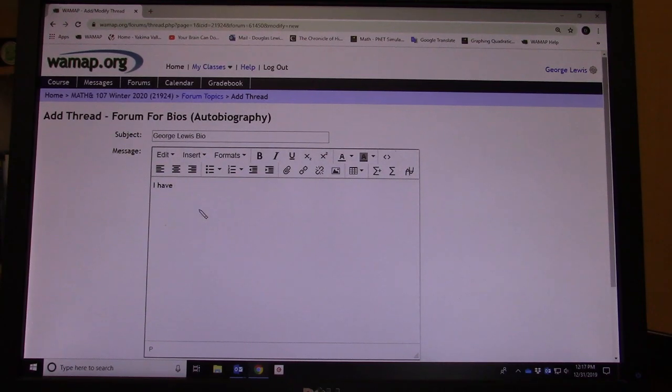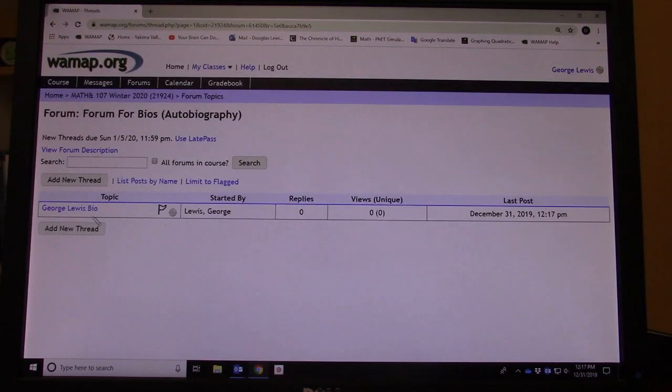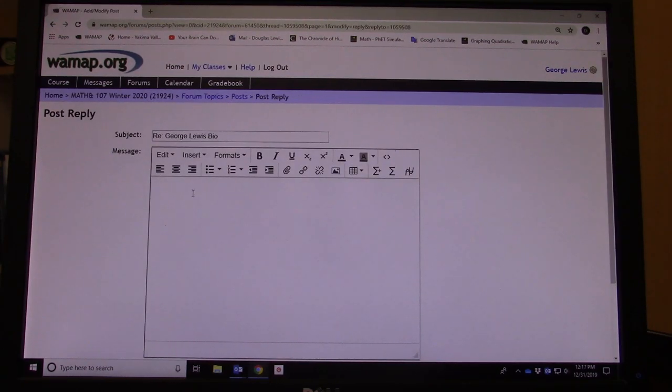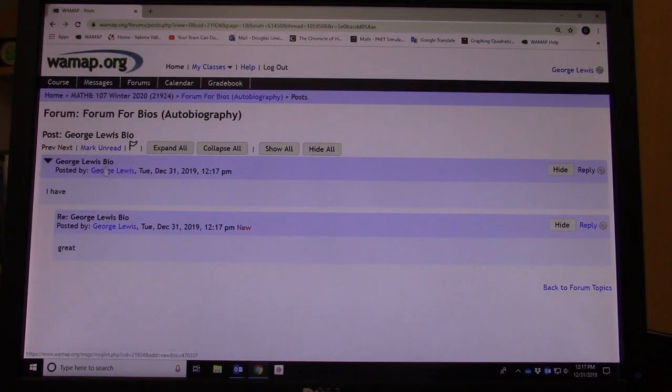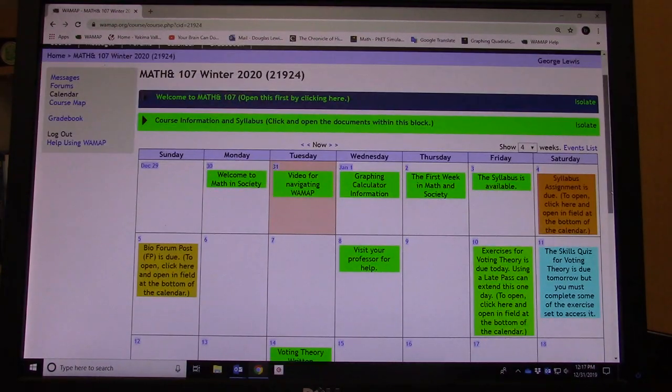And I like fishing and hunting or whatever. Just say a few things about yourself, and then you hit post the thread, and then it'll show up on the George Lewis bio, and other people's bios will show up as well, and you can select that and then read it. If you want to reply to that in the forum, you can reply and say, oh great, and then hit post the reply, and you'll see that there's a reply to George Lewis's bio. Now let's go back to the calendar, and for those kind of introductory assignments, those are pretty simple.